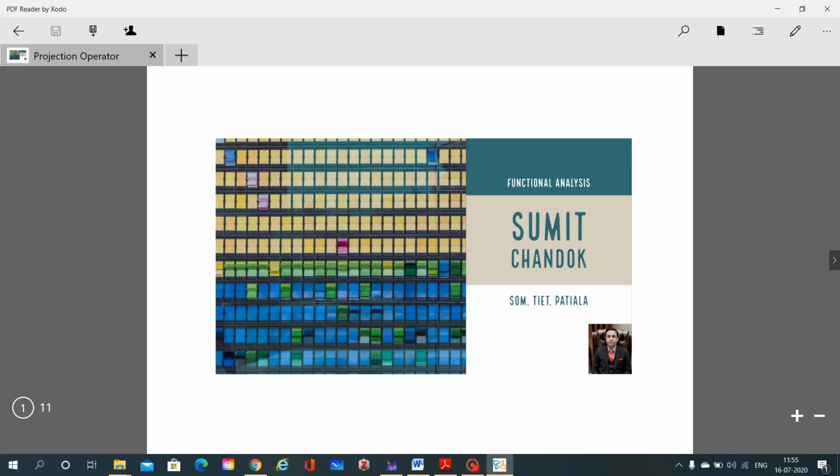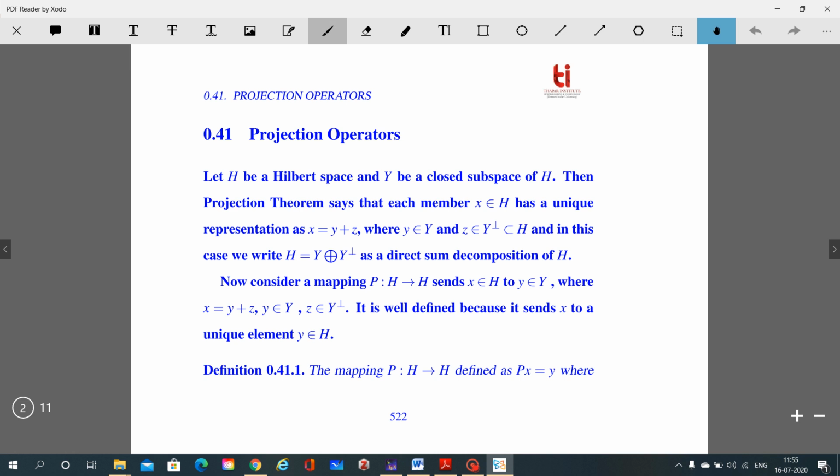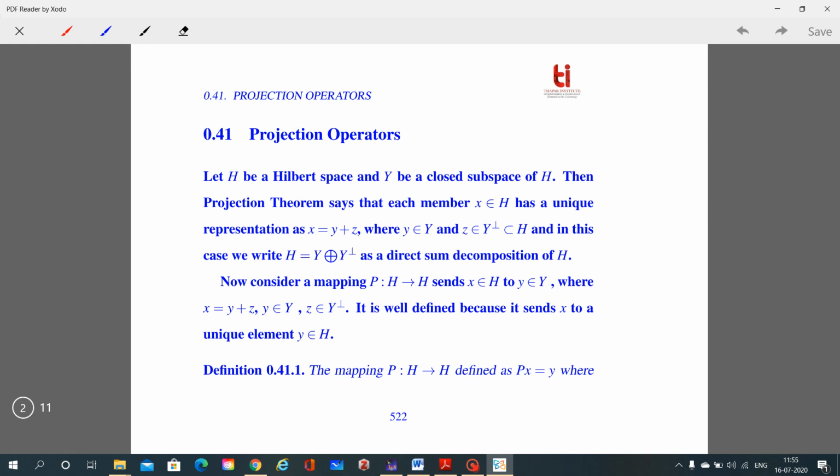Good morning. In this lecture, we'll discuss projection operators. So first of all, we discuss the projection operators. Let H be a Hilbert space and Y be a closed subspace of H. Then we have already gone through the projection theorem.